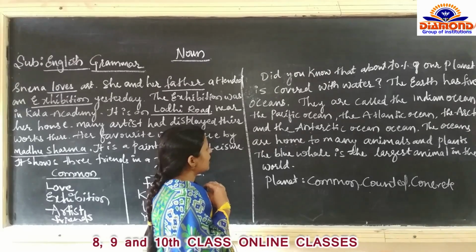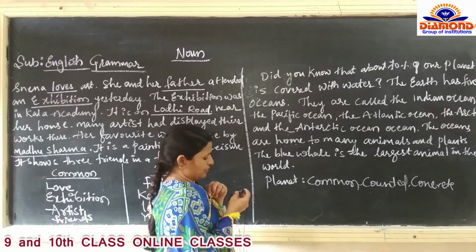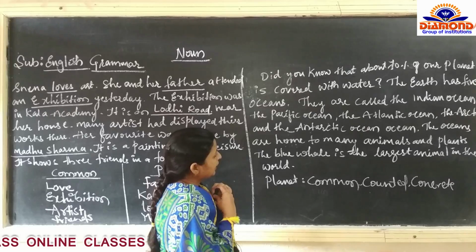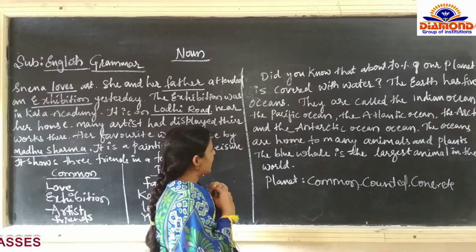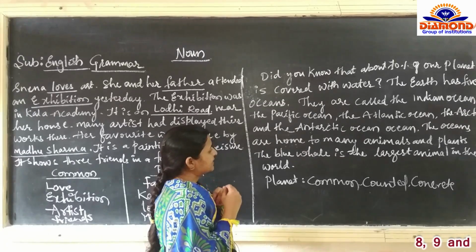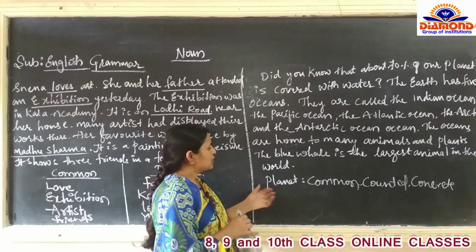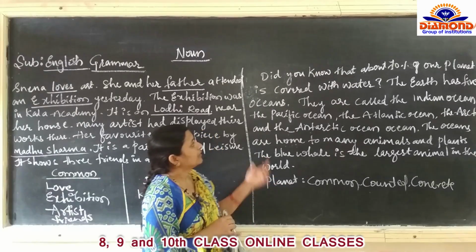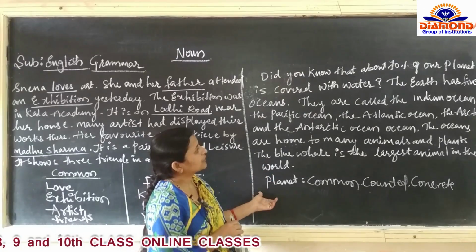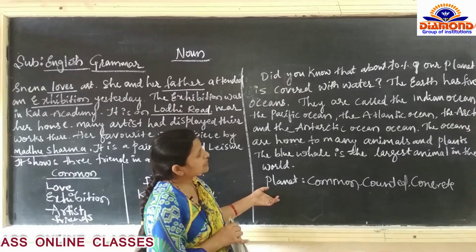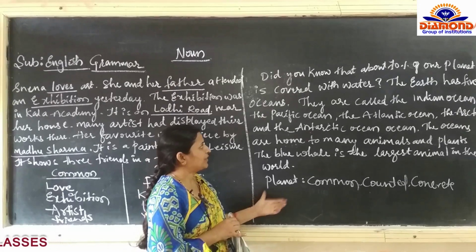The oceans are home to many animals and plants. The blue whale is the largest animal in the world. So one example is, we can say the planet. 70% of our planet is covered with water.